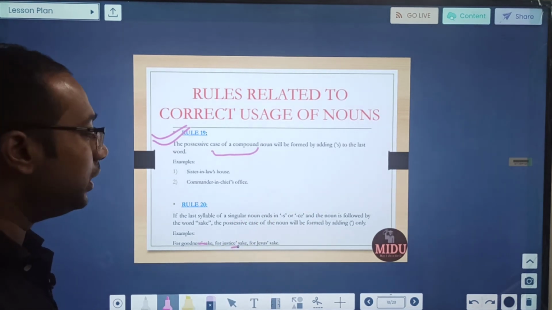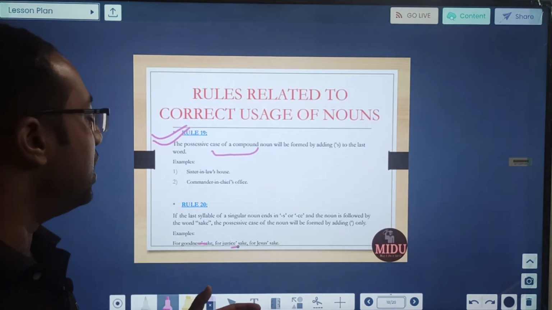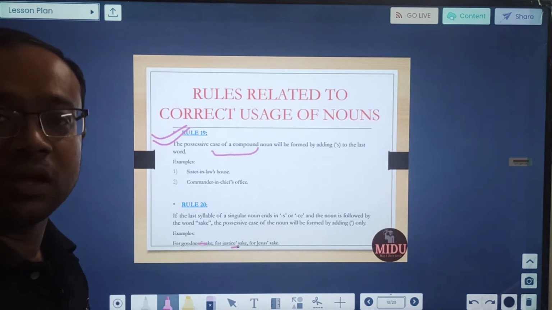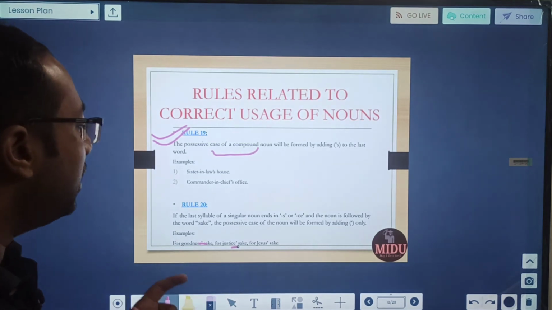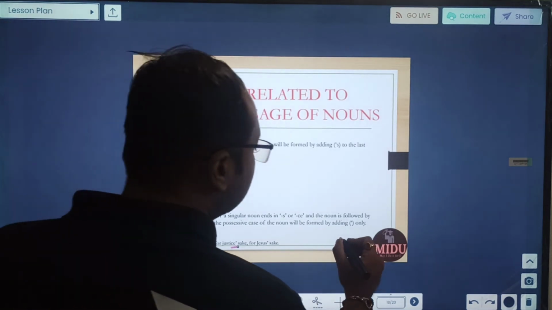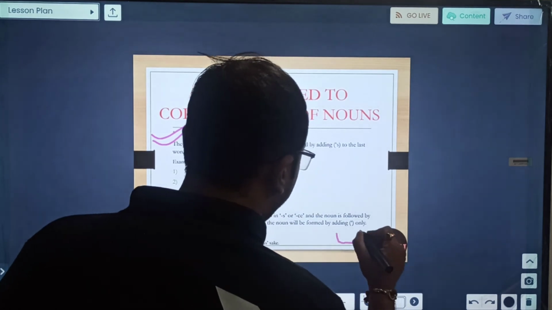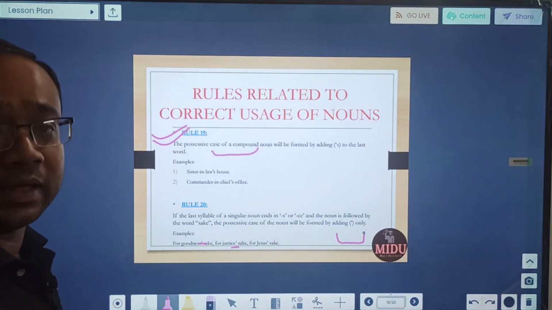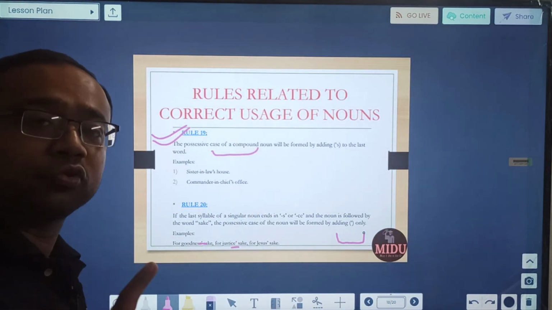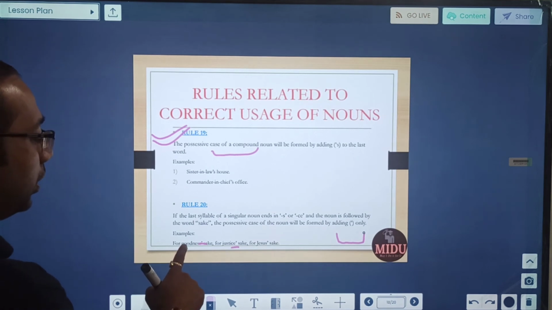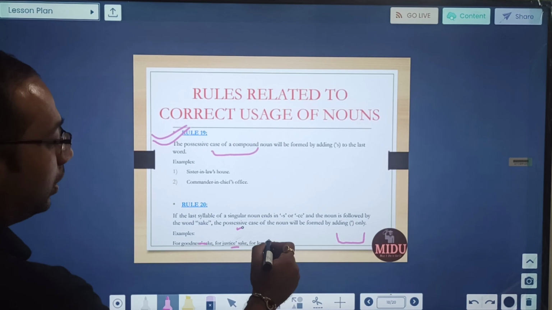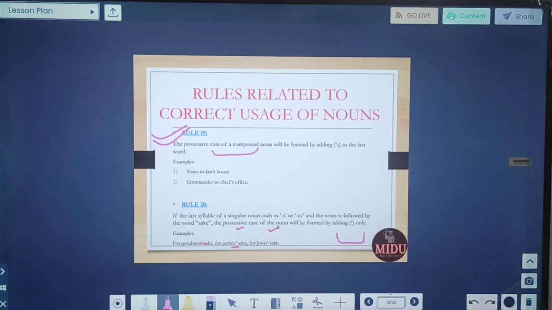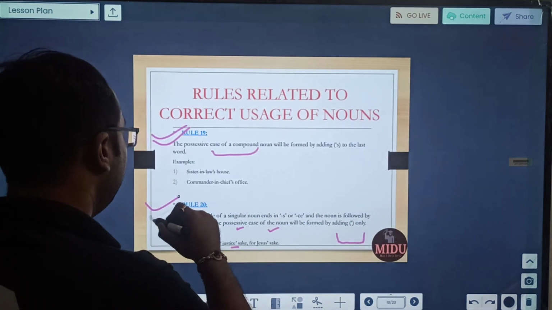Like we say, for example, we are saying goodness' sake, justice' sake, Jesus' sake, meaning in the name of God or in this manner, it means that. So in that case what we will do, the possessive case will be formed by adding only an apostrophe. We will not be adding apostrophe s. So it will be goodness' sake, justice' sake, only apostrophe. Jesus' sake, there will not be any extra s. This was rule number 20.